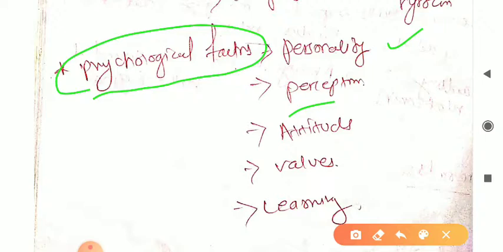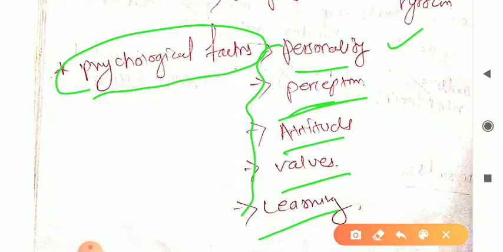The perception of a person differs from one to another. Try to remember these keywords: personality, perception, attitudes, one's attitude, values, and learning. These are the things included in the psychological factors.